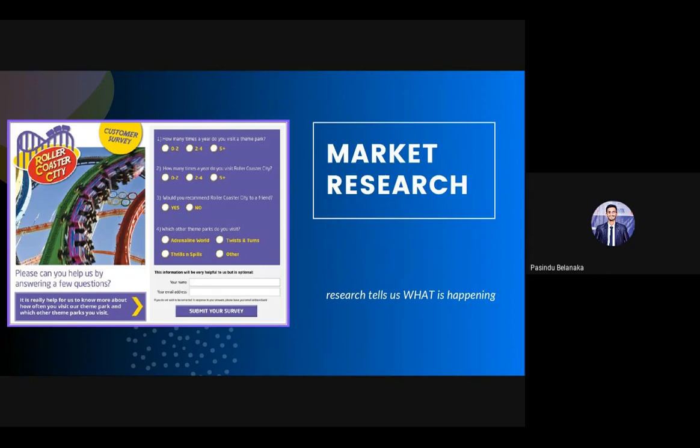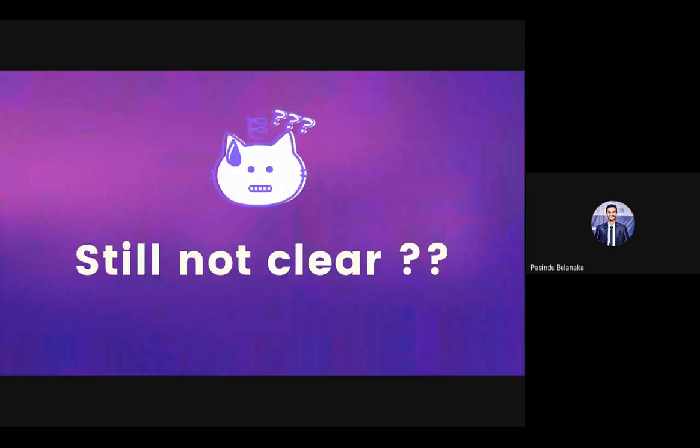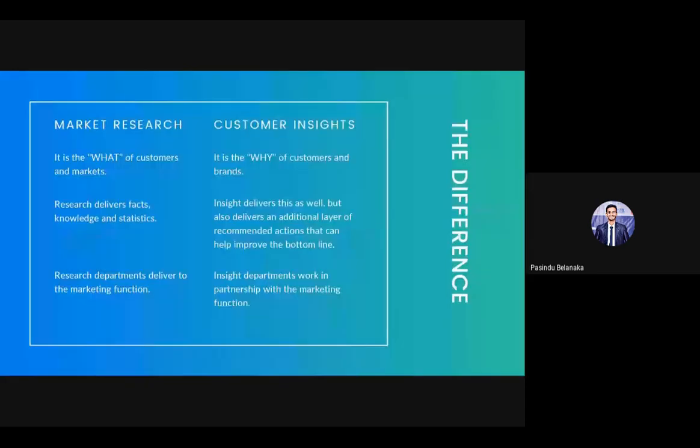And the second one, we're asking how many times you visit the roller coaster. So it's also as before, we are only getting that part, 0 to 2 or 2 to 4, 5 plus. Now seeing this, if you read this, you get the idea. Market research is the what of customers and markets. We are just getting the idea.